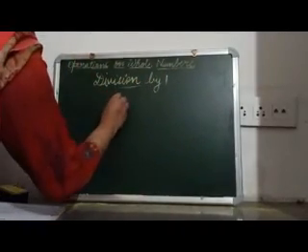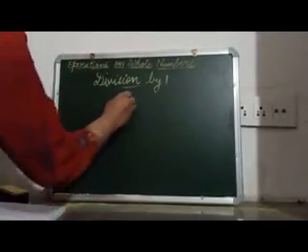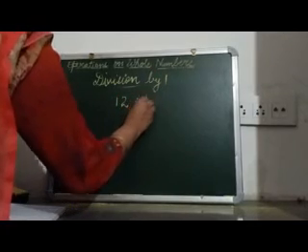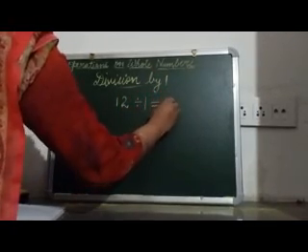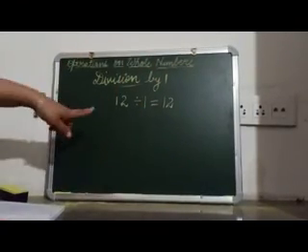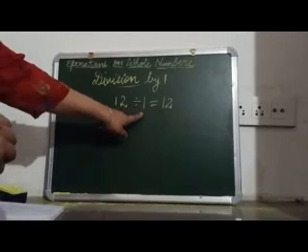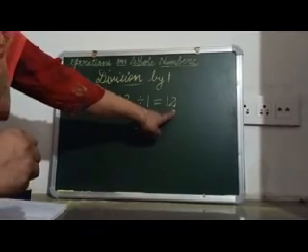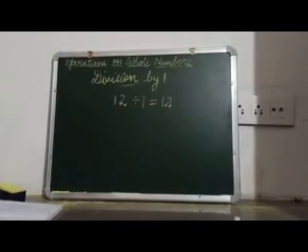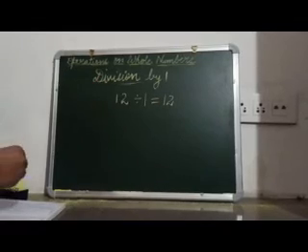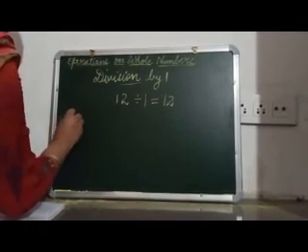Next is division of whole numbers by 1. If we divide any whole number, suppose I take 12, 12 is a whole number, and I divide 12 by 1, then the answer will be 12. That means we can say that if we divide any whole number by 1, the answer will be the whole number itself.